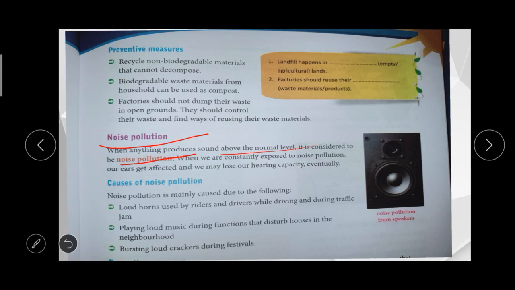So what are the causes of noise pollution? First, the horn sound from vehicles. The second one, playing loud music. And the third one is bursting crackers.